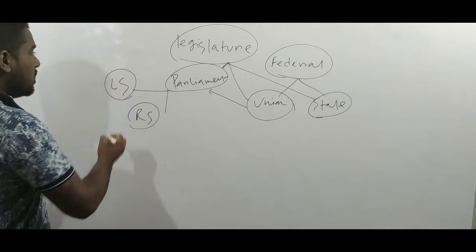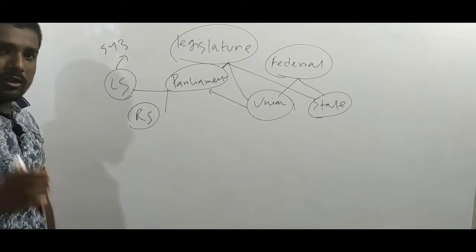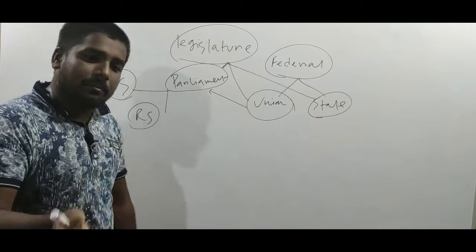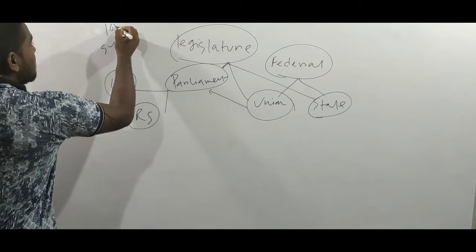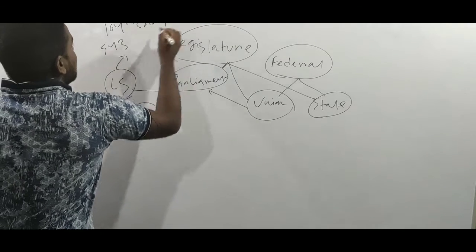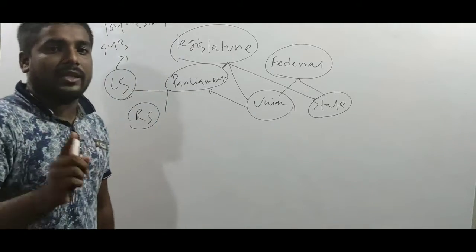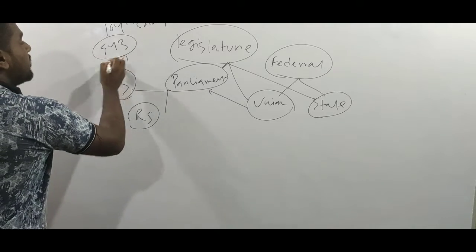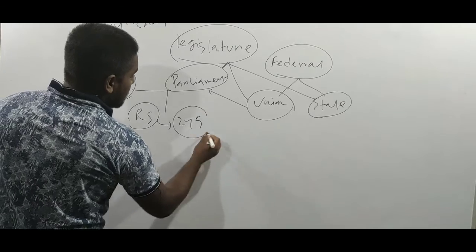At present, Lok Sabha has 543 members. Don't mistake it. Don't say that Lok Sabha has 545 members, because some days ago Lok Sabha had 545 members, but with the enactment of the 104th Constitutional Amendment Act 2020, the provision for the reservation of 2 seats for the Anglo-Indian communities has been done away with. Now Lok Sabha has 543 members and Rajya Sabha has 245 members.